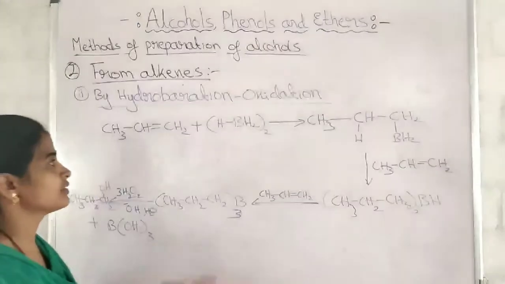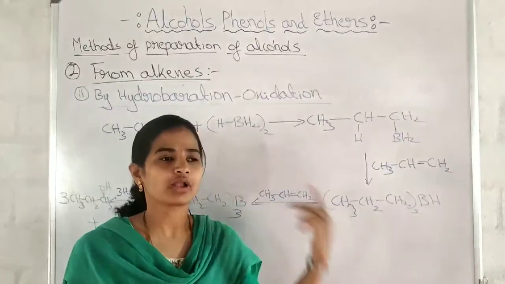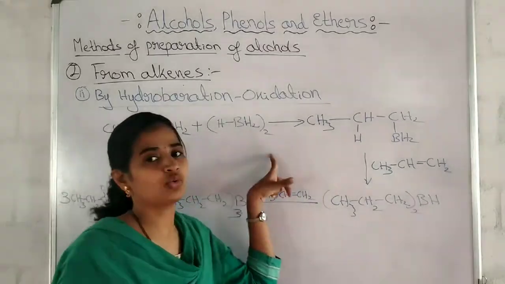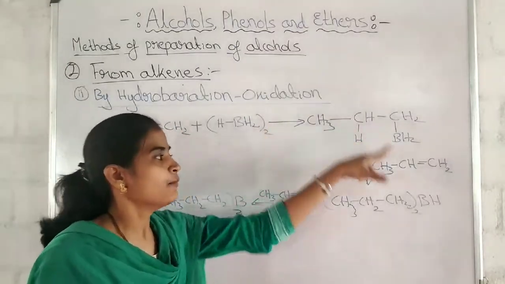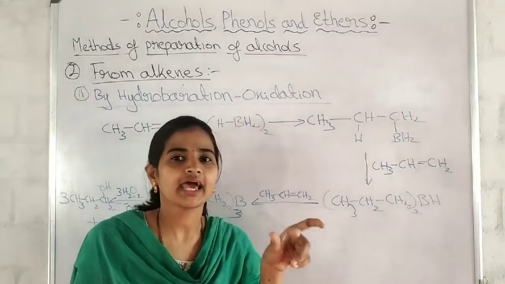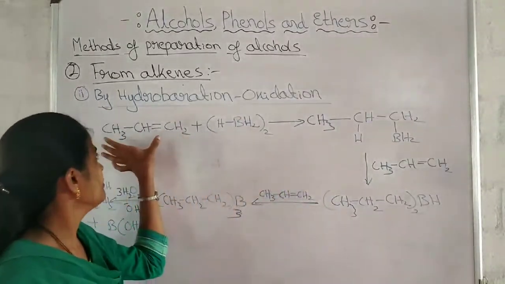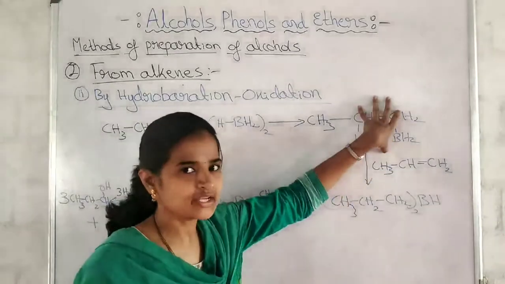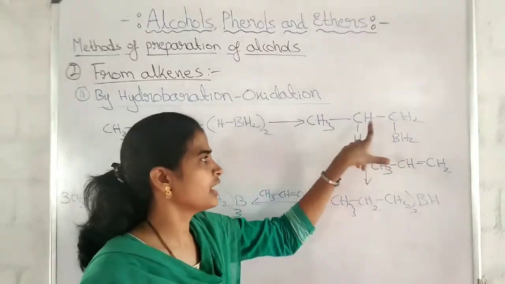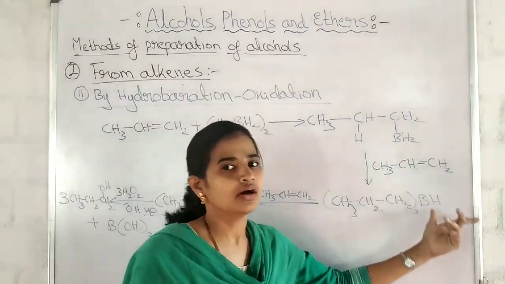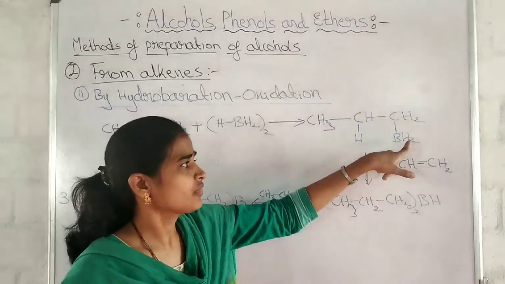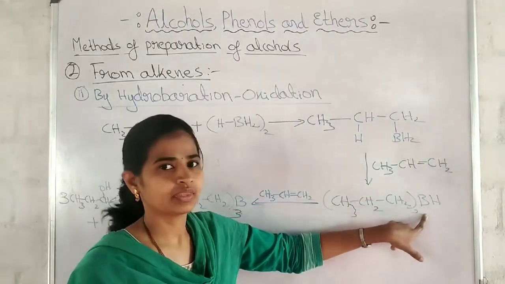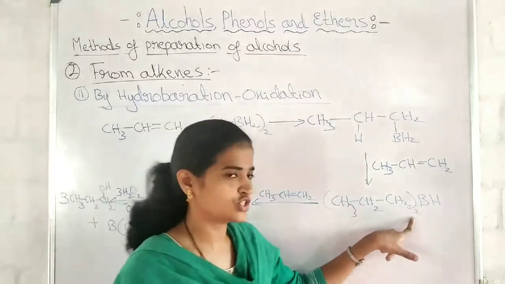See, B2H6 is the formula of the diborane, but here we are taking 2 molecules, so I have written it twice. But in the reaction, I am showing the attack of only BH3. BH3 attacks here, H goes here, BH2 attaches here. This addition product is called an adduct. When I treat this with one more molecule of the alkene, this hydrogen attacks here, so only BH remains, and 2 molecules of such are formed.